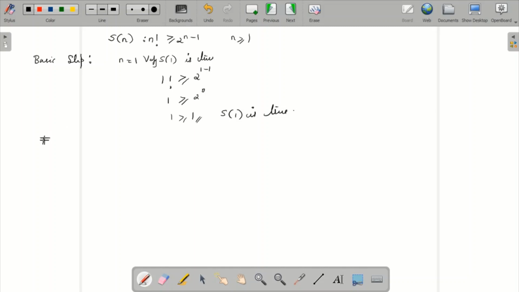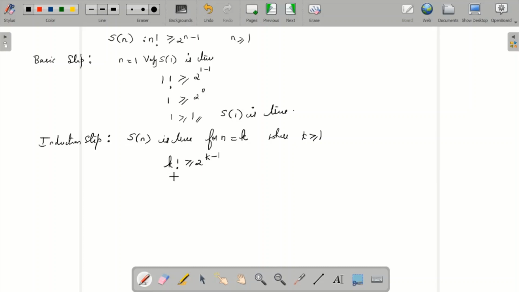Next is the induction step. Over here we assume that S of n is true for n equal to k, where k is greater than or equal to 1. That is, we assume that k factorial is greater than or equal to 2 to the power k minus 1. So this is our assumption.